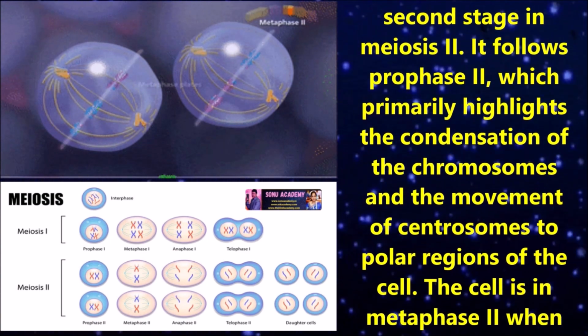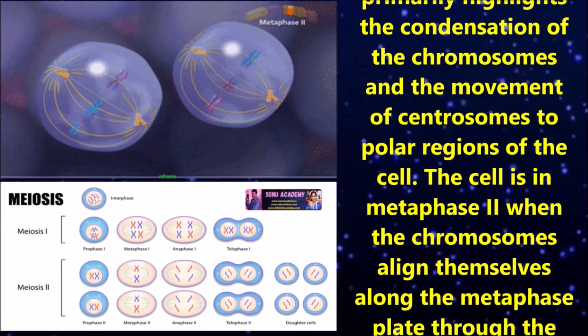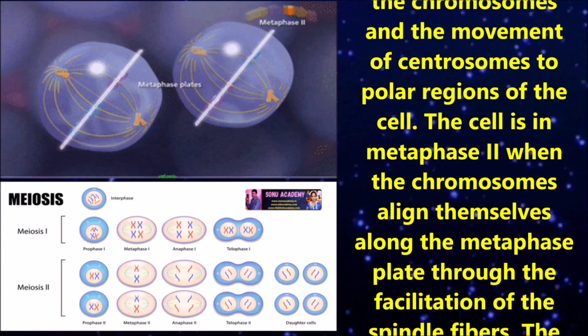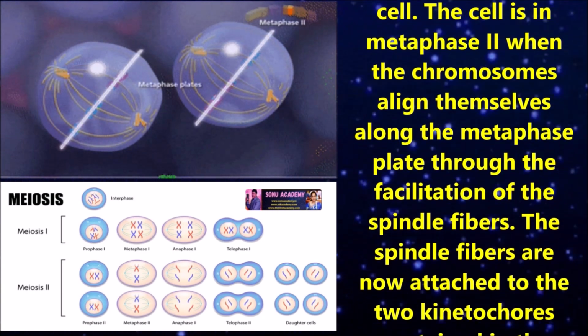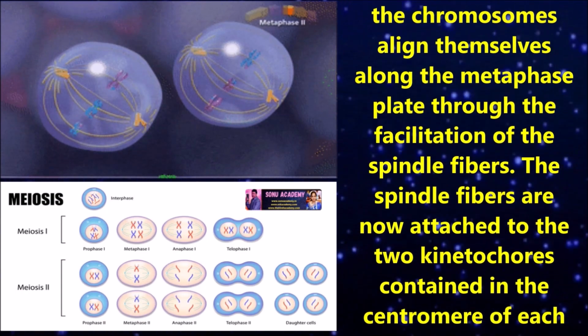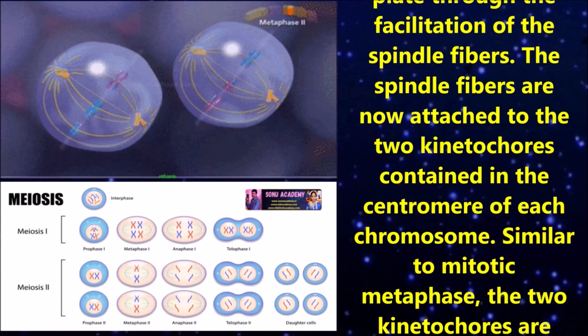It follows prophase 2, which primarily highlights the condensation of the chromosomes and the movement of centrosomes to the polar regions of the cell. In metaphase 2, the chromosomes align themselves along the metaphase plate through the facilitation of the spindle fibers.